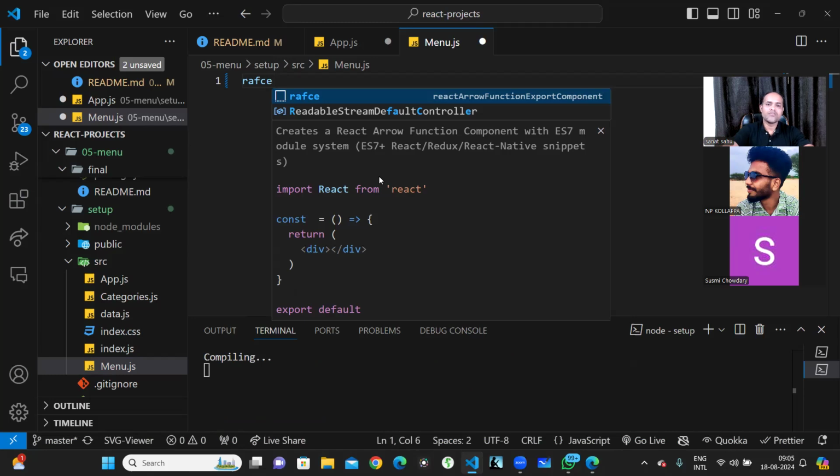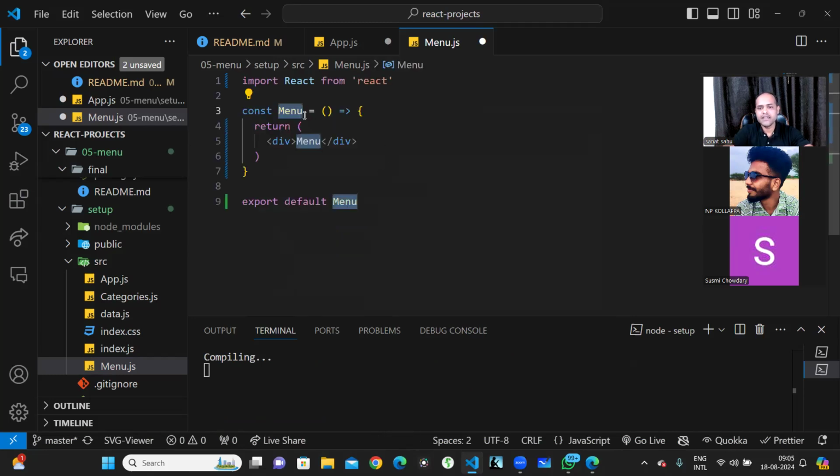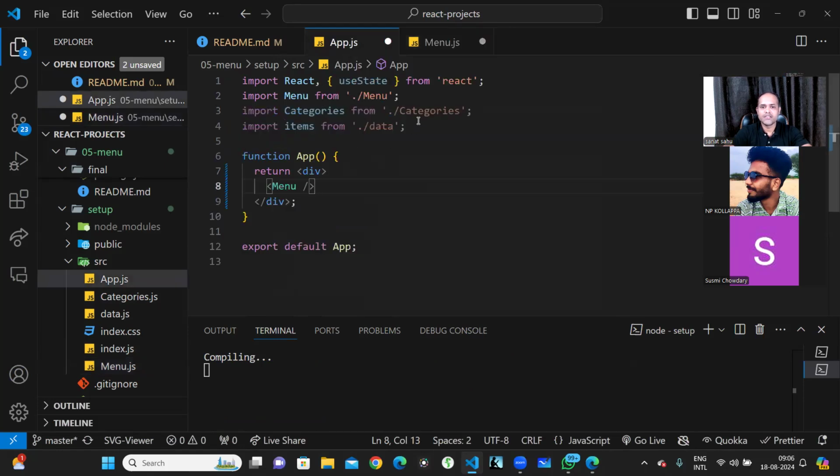Okay, so when I write RAFCE, it will create a functional component. How do you know it's a functional component? Because it looks like a function, simple, nothing else. So now I have a functional component. I have created it already in the main.js file. I just need to import it and then use it. I've already imported it and just used it.